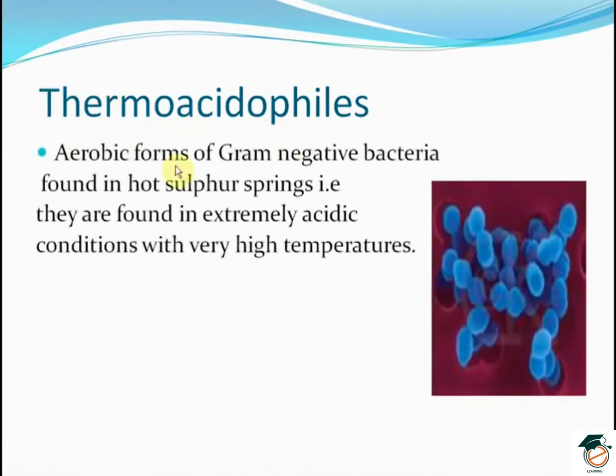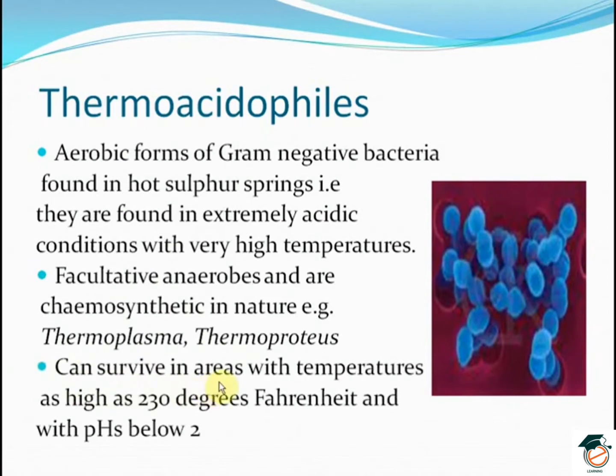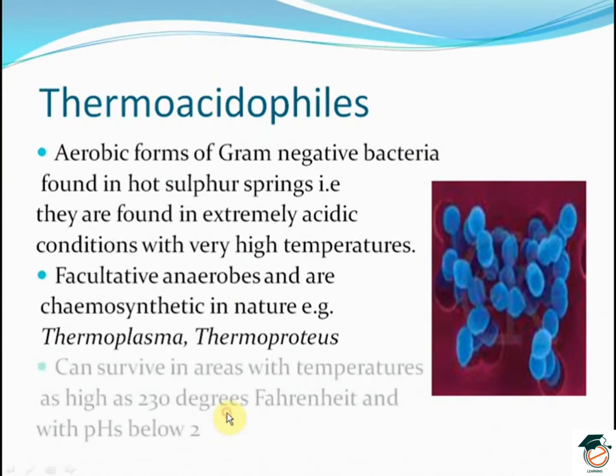Thermoacidophils. They are the aerobic forms of gram-negative bacteria found in hot sulfur springs, that is, they are found in extremely acidic conditions with very high temperatures. They are facultative anaerobes and are chemosynthetic in nature, the examples being Thermoplasma and Thermoproteus. They can survive in areas with temperatures as high as 230 degrees Fahrenheit and a pH well below 2.